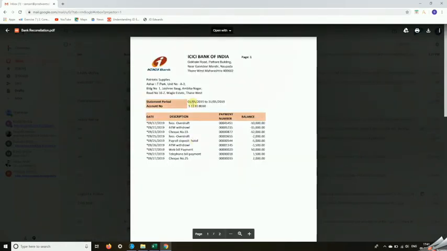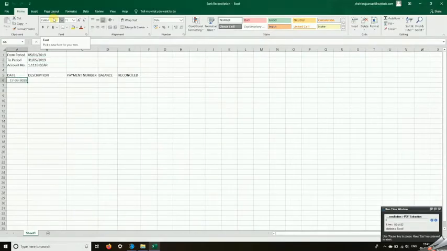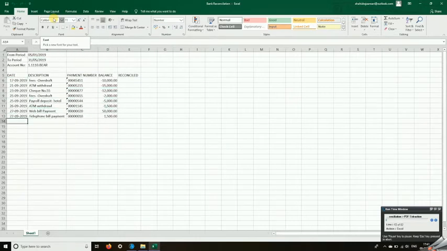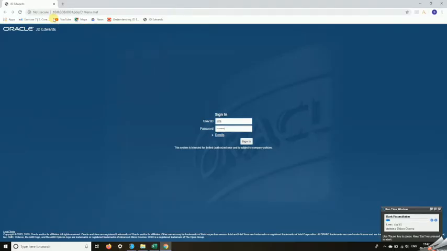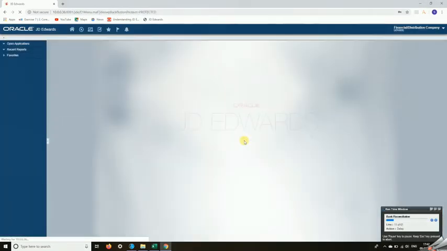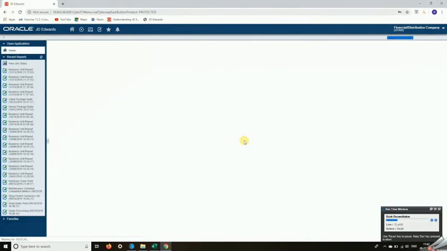So this bot will now log into the email, download the account statement, and parse that account statement into a temporary location. Once it has parsed that, it will log into the JD Edwards system, and once it has logged into the JDE system, go to the relevant application, pass those parsed entries into the application, and automatically reconcile all the entries out there.